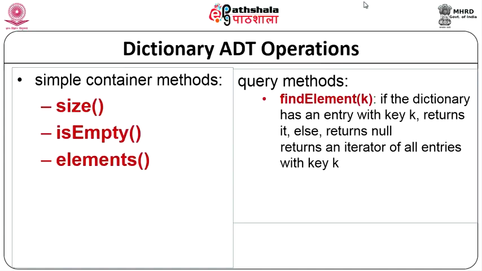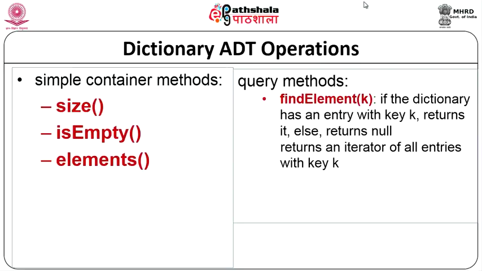entries with key k. Now, this is slightly different from a normal operation for other ADTs, because as we discussed in the beginning, a particular key can be associated with a number of entries, number of values, they can have the same key. So, when you find elements k associated with the key k, you must find all the elements.